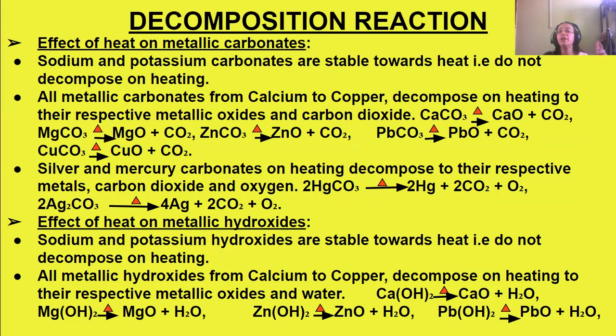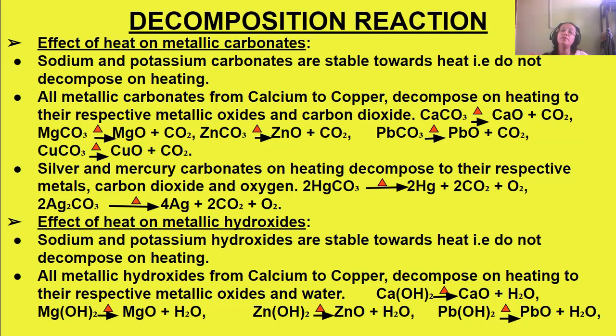Next, all metallic carbonates from calcium to copper decompose on heating to the respective metal oxide, and carbon dioxide gas is liberated, like calcium carbonate, magnesium carbonate, zinc carbonate, lead carbonate, copper carbonate. They all decompose to their respective oxides, like calcium oxide, magnesium oxide, zinc oxide, lead monoxide, then copper oxide, and carbon dioxide gas is liberated.